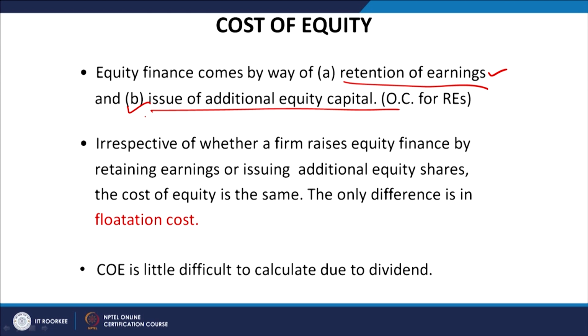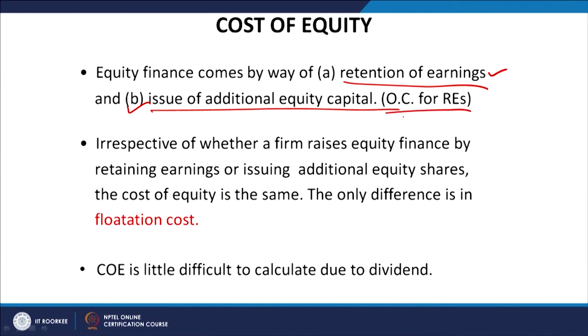One source is the capital raised through IPO, and when that capital is fully exhausted, we can go for further issues of capital, called FPO, follow-on public offers. So two sources bring capital into the business from equity.